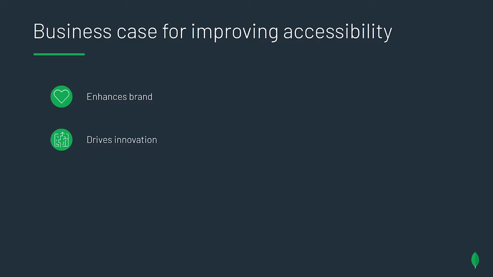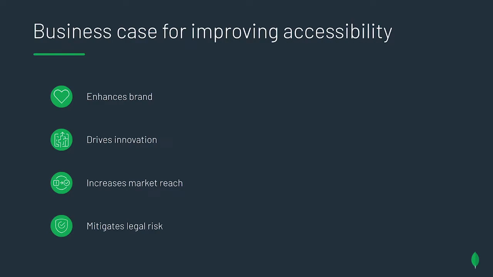For example, businesses that considered accessibility were more prepared for the mobile-first transition because they'd already thought about how people might be interacting with their web apps without a mouse. It can help you increase market reach. At least 1 billion people, 15% of the world's population, have a recognized disability. It's a lot of people. And globally, the extended market reach is estimated at about $6.9 trillion in annual disposable income.